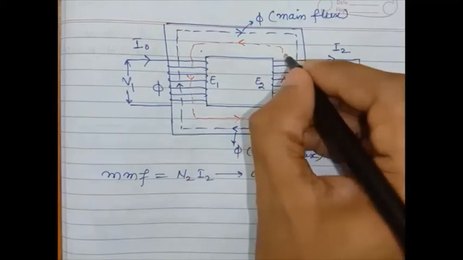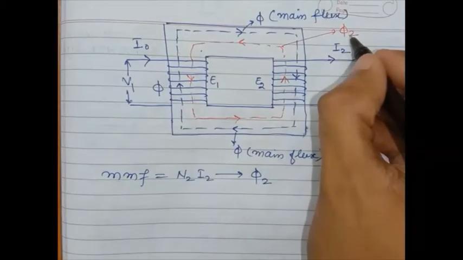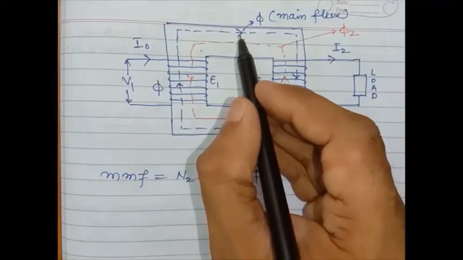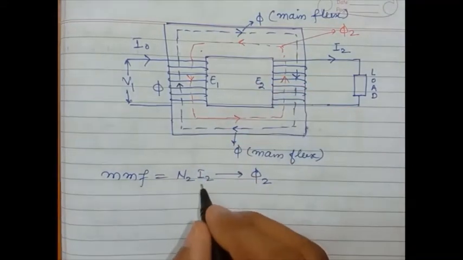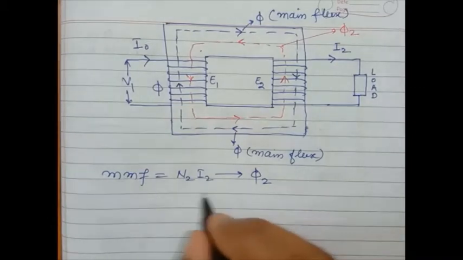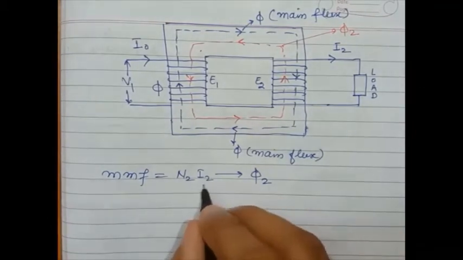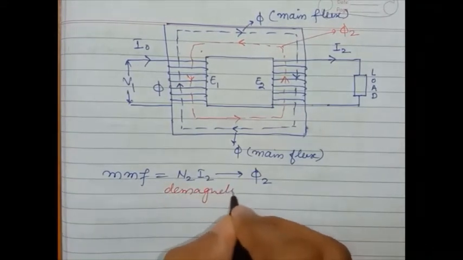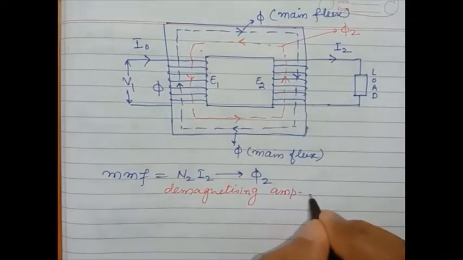This is what the red one shows, the flux phi 2, and this phi 2 will demagnetize, or reduce the strength of, the main flux. So this N2 I2 is known as the demagnetizing ampere turn.